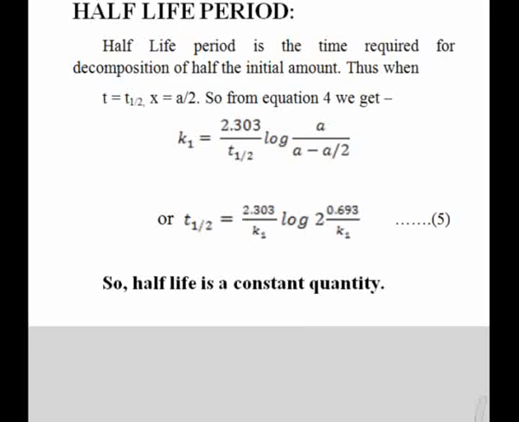Half-life period of first order reaction, t 1 by 2, equals 0.693 upon K.